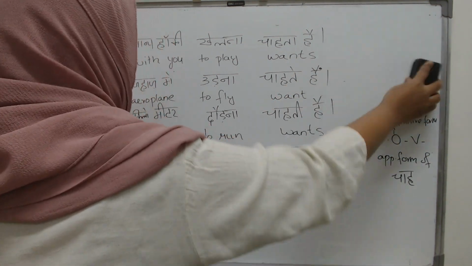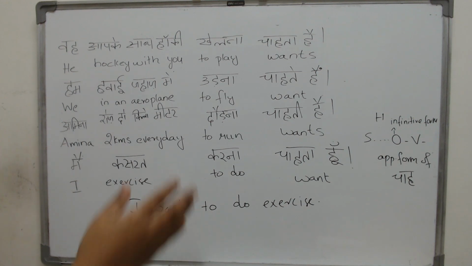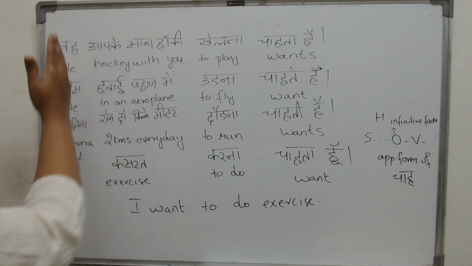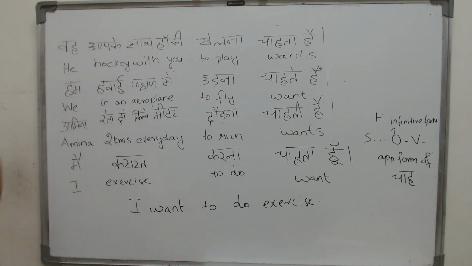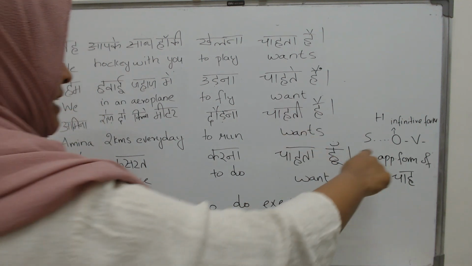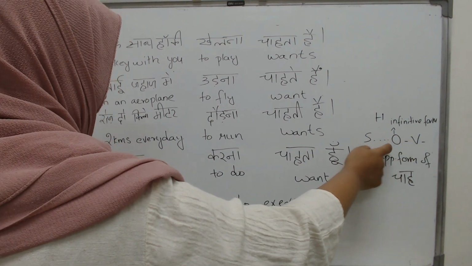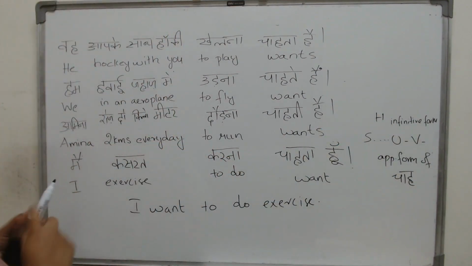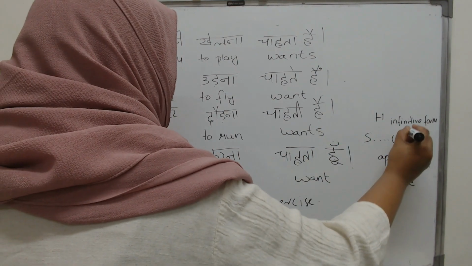Now what about Hindi? How does your sentence look in Hindi? As usual, start with your subject: wah, hum, Amina, main. Start with the subject, then the rest of the sentence followed by the object, then the verb. Verb is in which form? The verb is in the infinitive form.